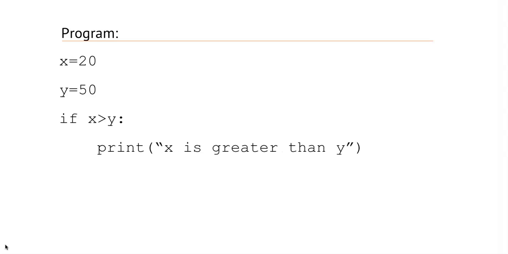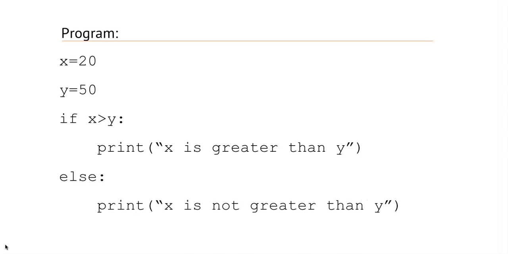So here we can see that the value of x is not greater than y. That means x greater than y condition is false. That's why the print statement following if will not be executed and the statement following else will be executed. That's why we'll get the output x is not greater than y.